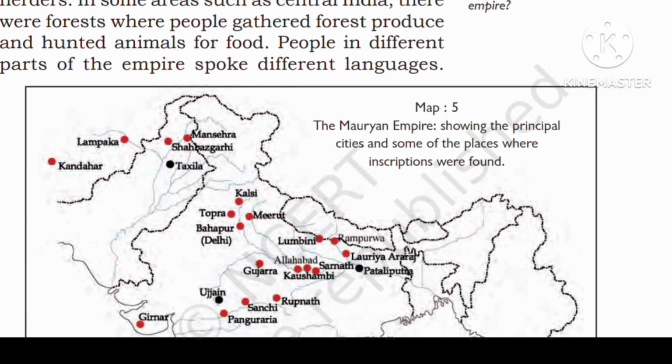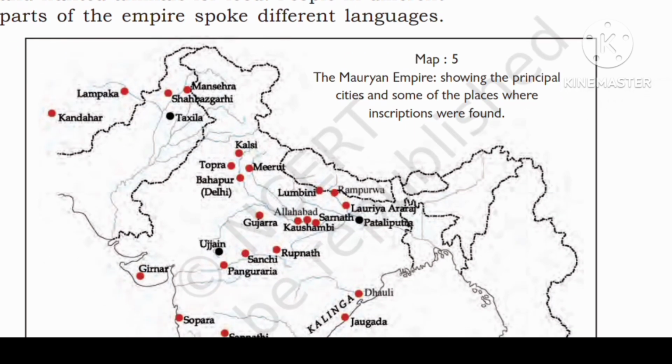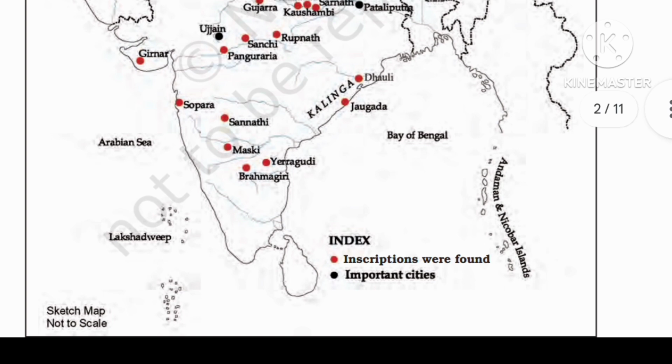In other areas, there were villages of farmers and herders. In some areas, such as central India, there were forests where people gathered forest produce and hunted animals for food. People in different parts of the empire spoke different languages.